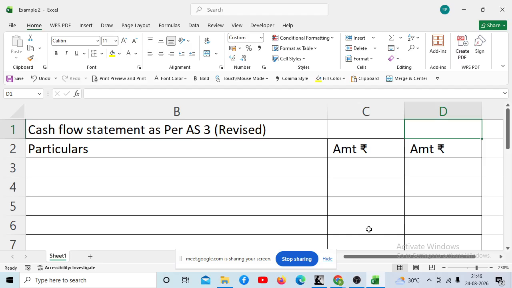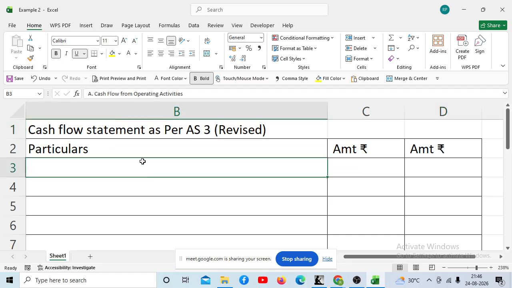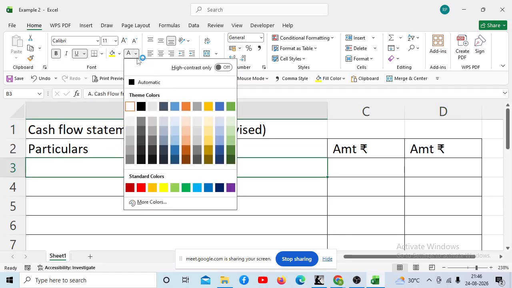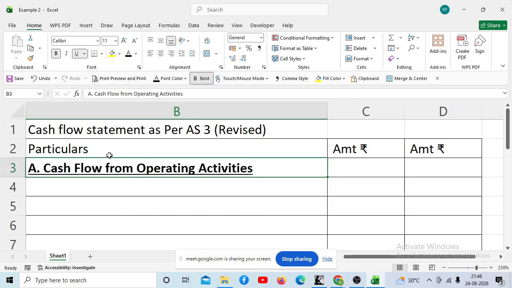Done. Okay. So now here we have to write the heading as cash flow from operating activities, A part.